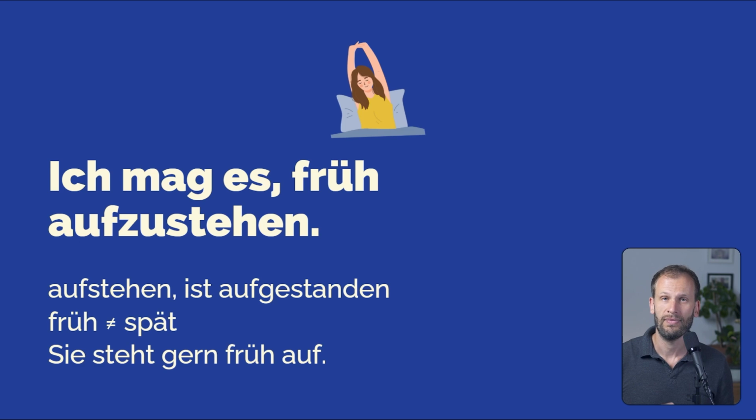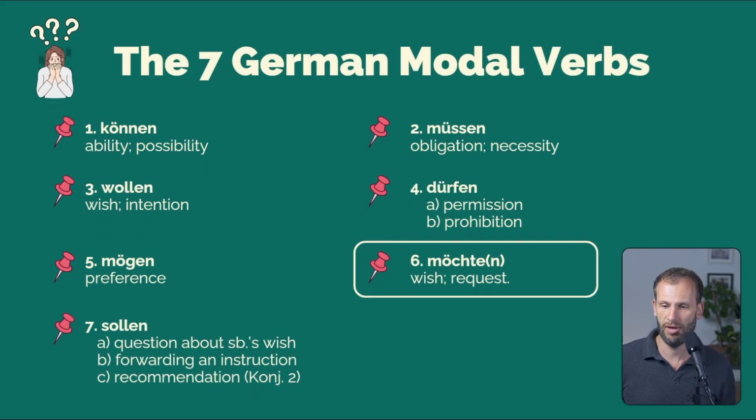Another example, ich lerne Deutsch, I learn German. But by adding the adverb gern, you can say that you like doing that. I like learning German. I enjoy learning German. So, ich lerne gern Deutsch. So, gern, super important and super common. If you want, you can also use this complicated construction here. Ich mag es, früh aufzustehen. Don't forget the s, and then you get zu infinitive. Great. The next modal verb is möchten. It's not an infinitive by itself, and that's why I've put the n in brackets here.